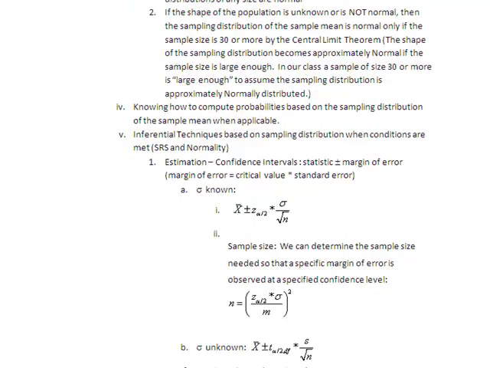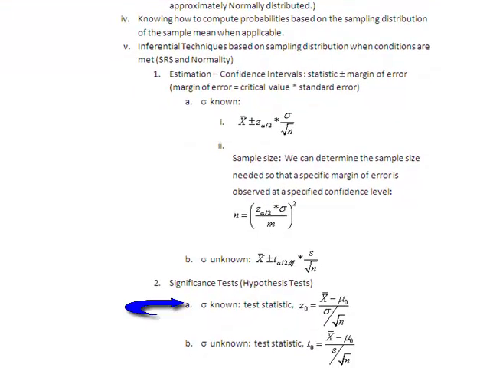So let's look at significance tests. If sigma is known, we find our test statistic as x bar minus mu naught over the standard error, which is sigma divided by the square root of n. If sigma is unknown, the test statistic is t naught, because we have to go to the Student t distribution. So it's x bar minus mu naught over s over the square root of n. Remember, we use these test statistics to find our p-value, how far out we are in the tail end with the probability of making a type 1 error. If our p-value is less than alpha, we reject the null hypothesis; otherwise, we do not reject it.